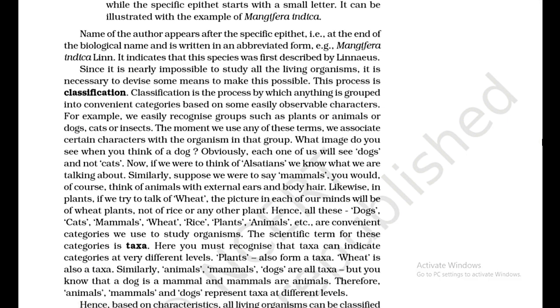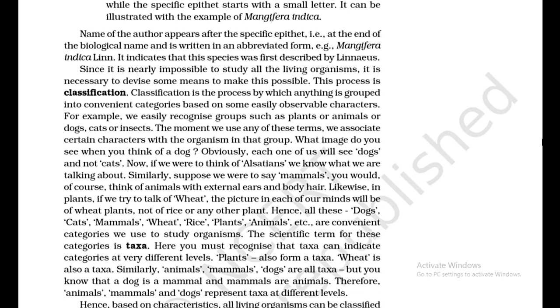4. The first word denoting the genus starts with a capital letter, while the specific epithet starts with a small letter. It can be illustrated with the example of Mangifera indica. Name of the author appears after the specific epithet, i.e., at the end of the biological name, and is written in an abbreviated form, e.g., Mangifera indica Linn. It indicates that this species was first described by Linnaeus.